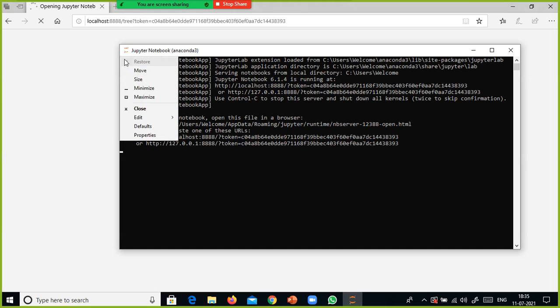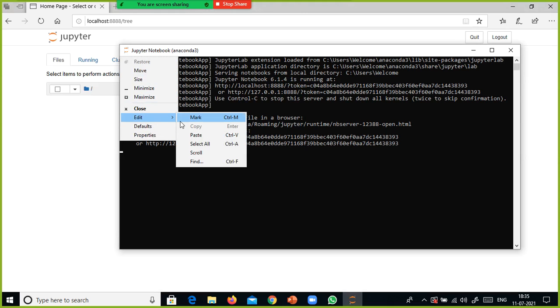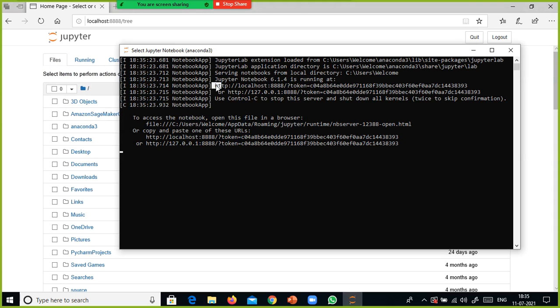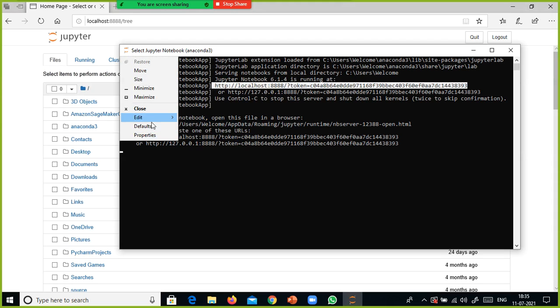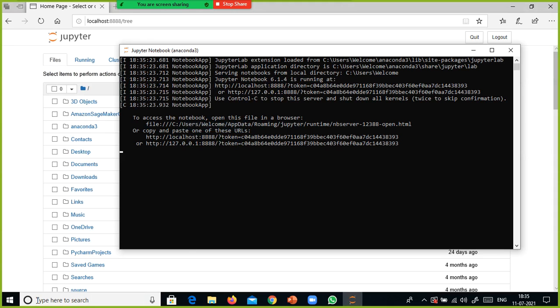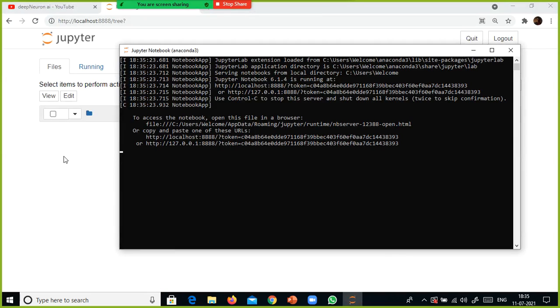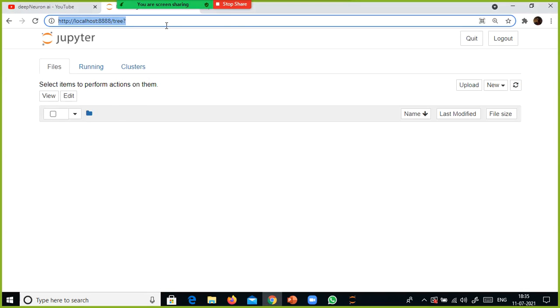Yeah, it started, and what I'm going to do is copy this one. By default, Jupyter Notebook uses Microsoft's Internet Explorer, but I'm pretty much comfortable with Google Chrome because sometimes Internet Explorer crashes, even the new version.